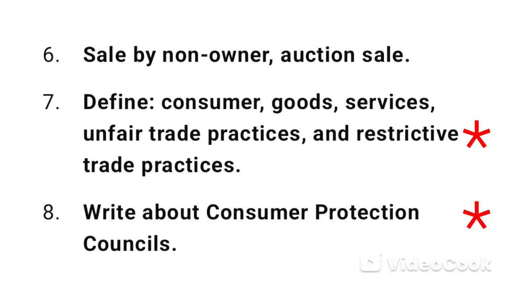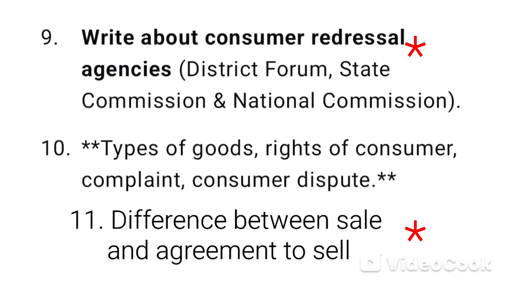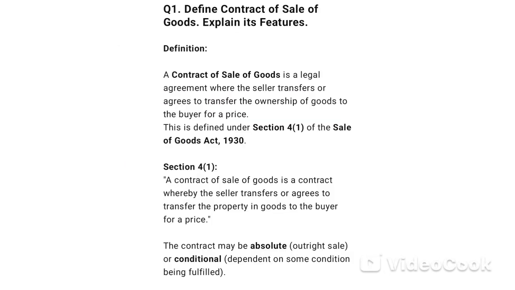These are 11 important questions from Unit 2, Sale of Goods Act, so let's get started. Q1. Define contract of sale of goods. Explain its features. Definition. A contract of sale of goods is a legal agreement where the seller transfers or agrees to transfer the ownership of goods to the buyer for a price. This is defined under Section 4(1) of the Sale of Goods Act, 1930.